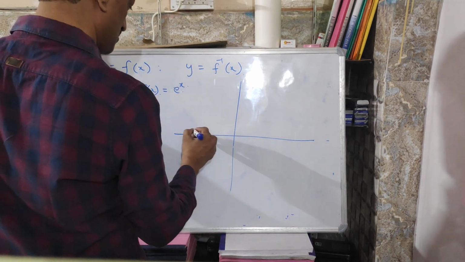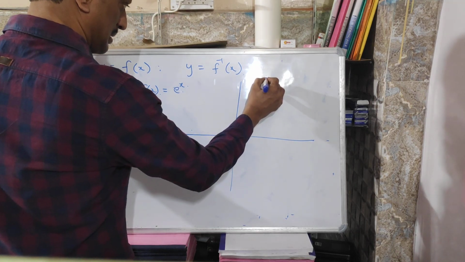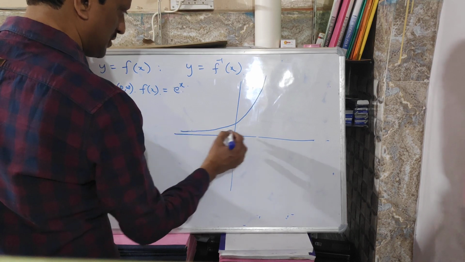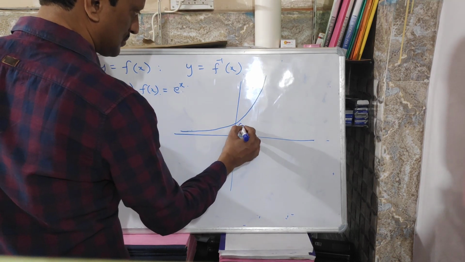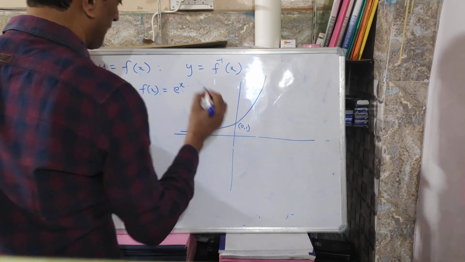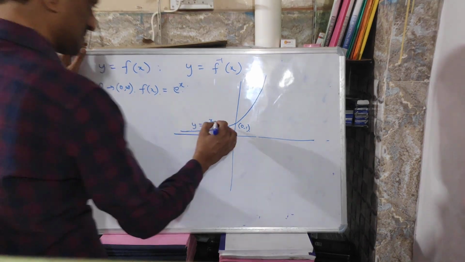Do you know its graph? It goes this way. This is (0, 1), y equals e power x. This is your f of x.